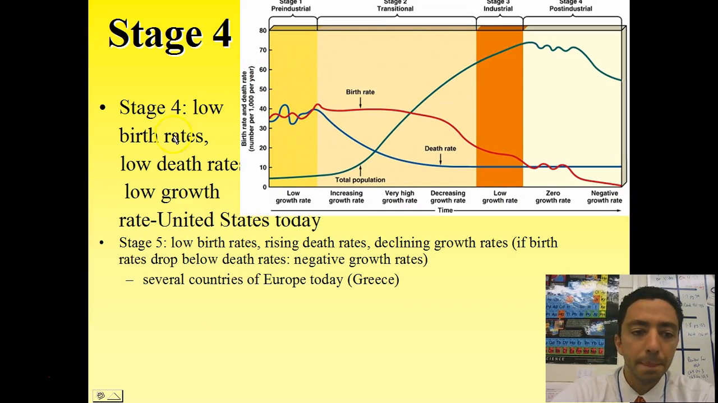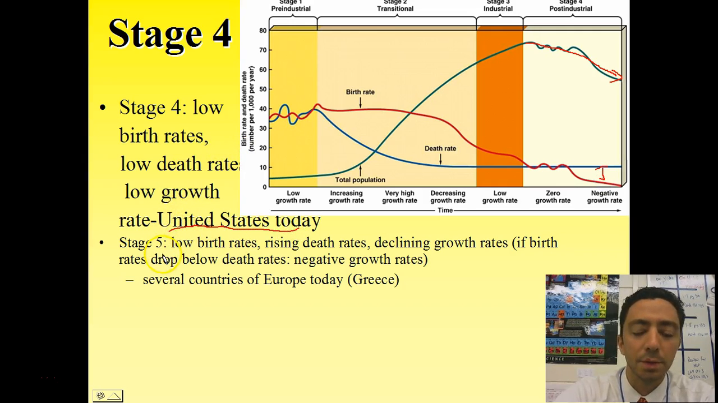Stage 4. Stage 4 happens when the birth rate and the death rate meet. When they collide, you can see that total population starts to decrease. Our net trend is down. In fact, the birth rate is even going to fall below the death rate. And this is like the United States today.